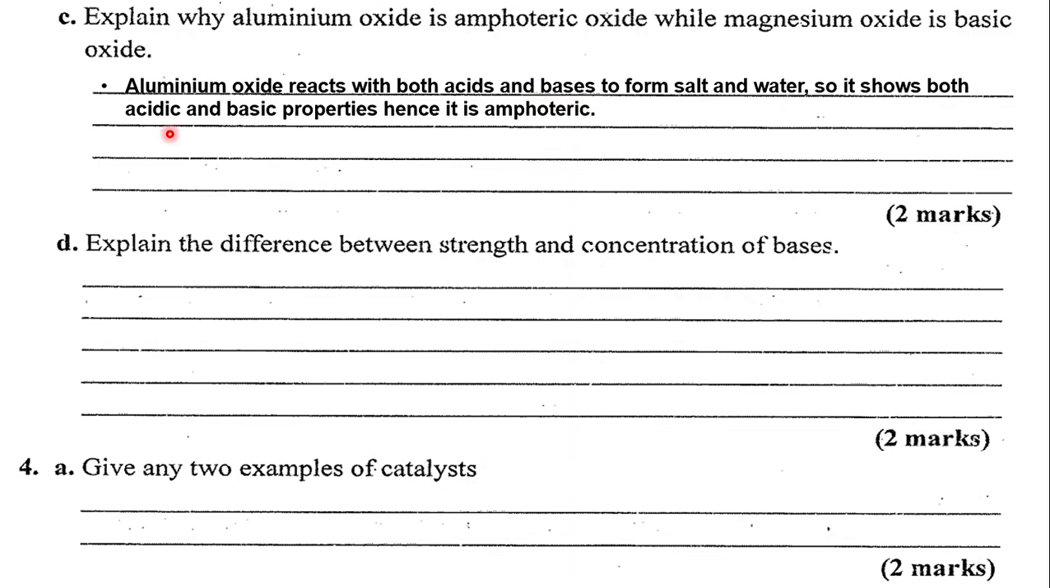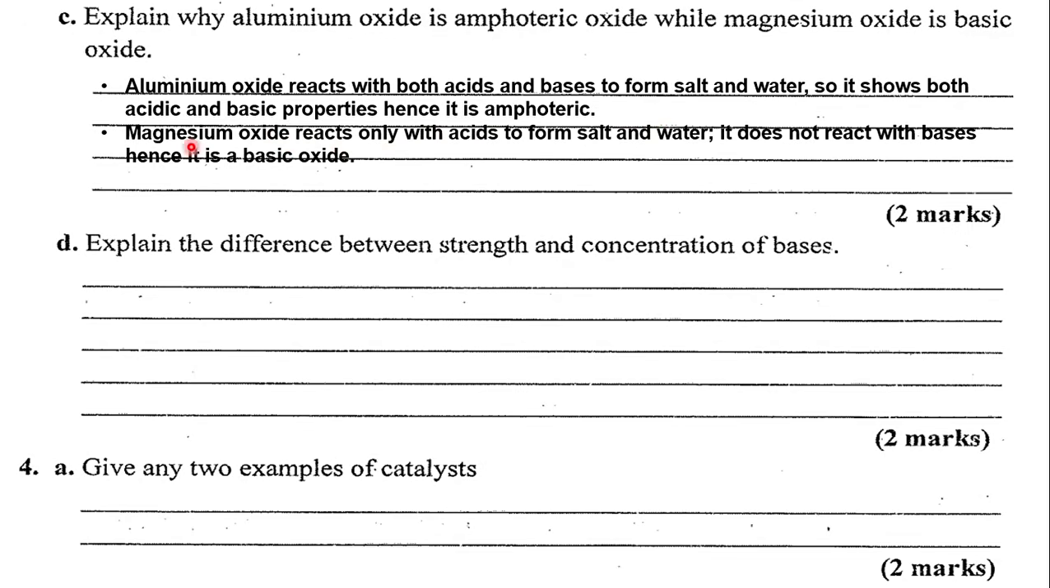The same substance can behave as an acid, can react as an acid with an acid as if it's a base. It can also react with a base as if it's an acid to form salt and water. So since it has these two properties, basic and acidic properties, hence it is amphoteric.